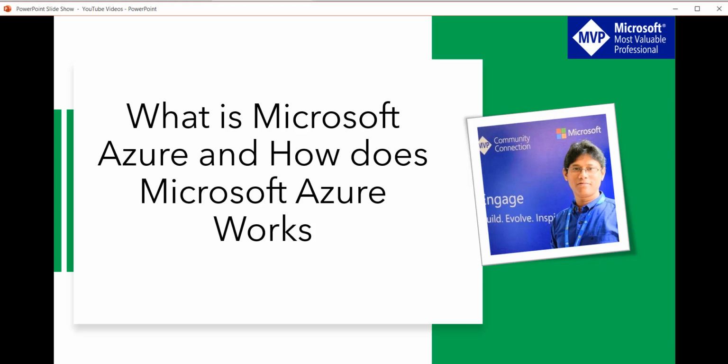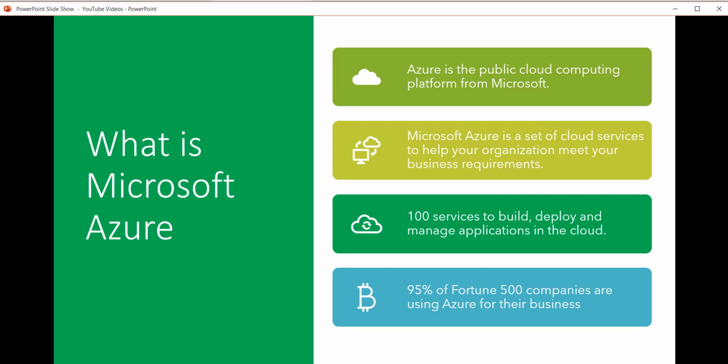So let's get started. So now what is Microsoft Azure? Previously it was also known as Windows Azure. Now this is the public cloud computing platform from Microsoft. So this is nothing but a set of cloud services which will help your organization to meet their business requirements. By using Azure, users can build, manage, deploy applications using various tools and frameworks as well. There are a number of services available. In fact, more than 200 services are available to build, deploy and manage applications in the cloud.